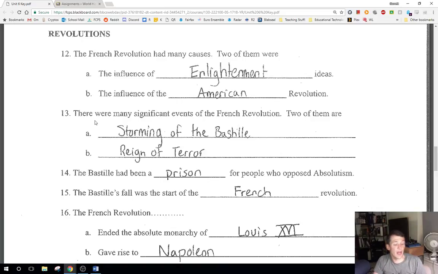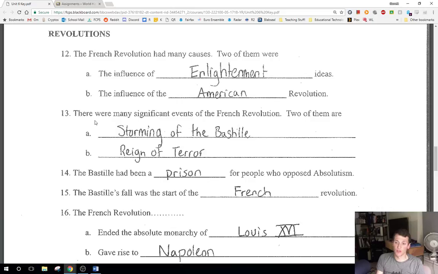So the Bastille had been a prison, right, for those people who had opposed absolutism, and they're going to be in there, right? Although there's actually not that many prisoners when they actually tear it down. But the Bastille's fall is essentially going to represent the beginning of the French Revolution, right? You're going to have lots of different things to come.